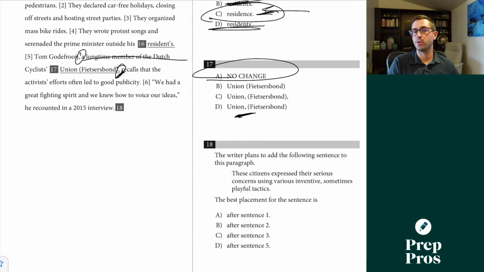All right, the writer plans to add the following sentence to this paragraph. Once again, same thing I'm looking for. This is like a jigsaw puzzle. This is going to be a great indication of where it has to go. These citizens express their serious concerns using various inventive and sometimes playful tactics. So the prior sentence is going to have to talk about citizens. Maybe that prior sentence is going to talk about their kind of tactics, but I also could see that tactics following it.